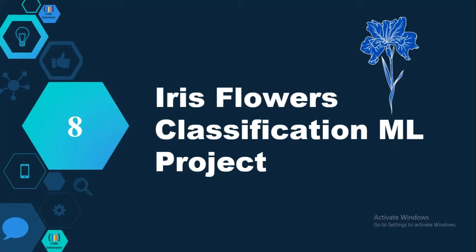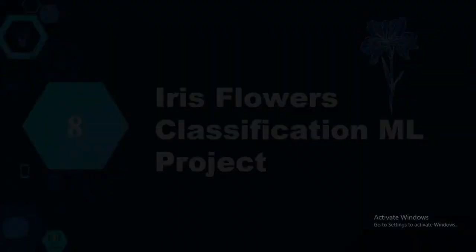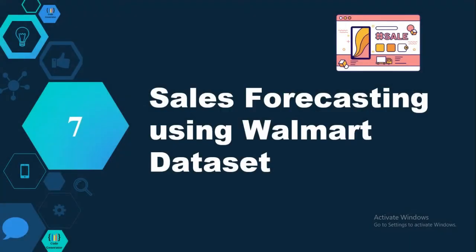Next, let's move on to the top 7th project, that is sales forecasting using the Walmart dataset. As you already know, machine learning is full of datasets. The objective of this project is to build an application that can predict sales using the Walmart dataset. This application will provide us with data on future sales, and hence we can improve the sales of the company.